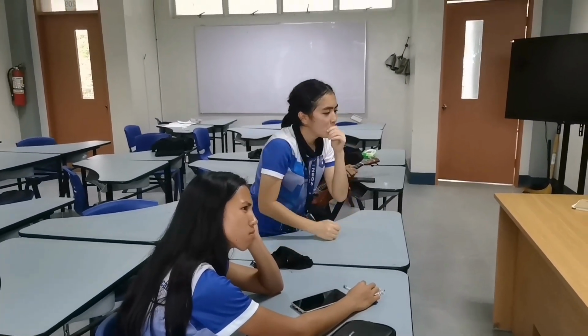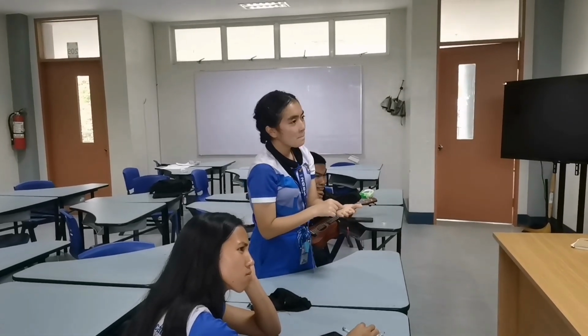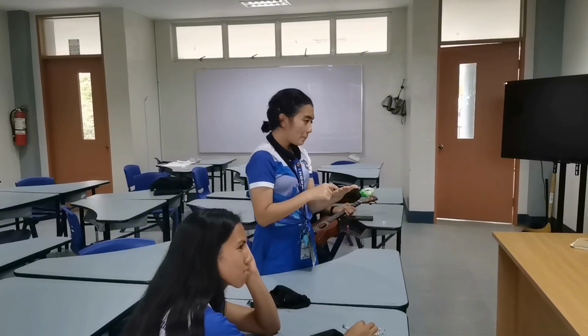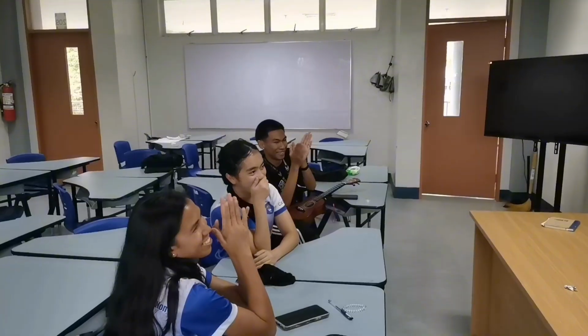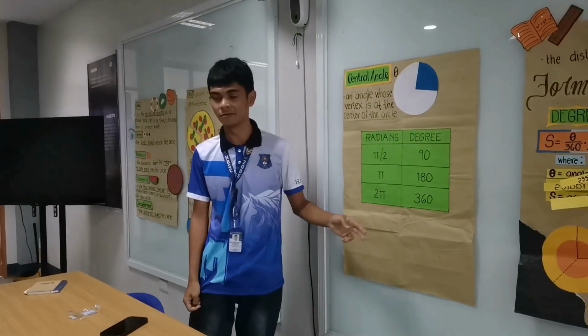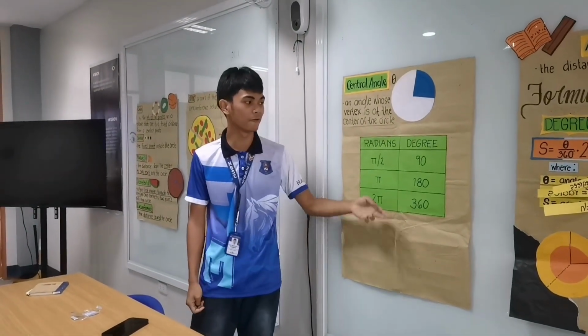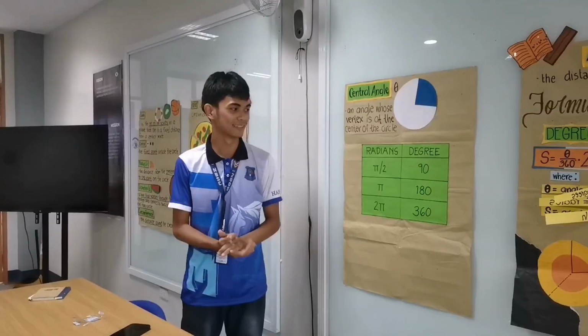Yes, April? Okay, any answer? Is it 45 degrees, sir? Very good, April. Can you give April a round of applause, please? Pi divided by 4 is equal to 45 degrees, which is half of 90 degrees.